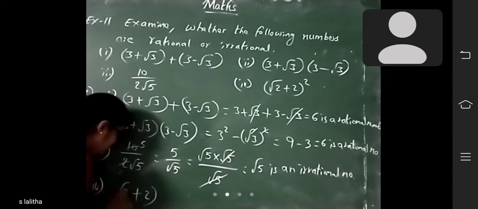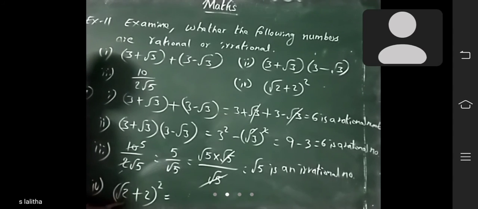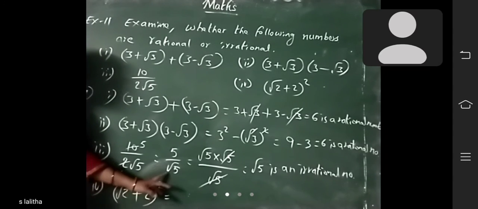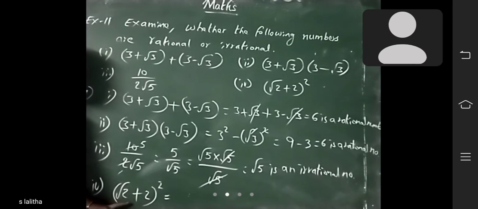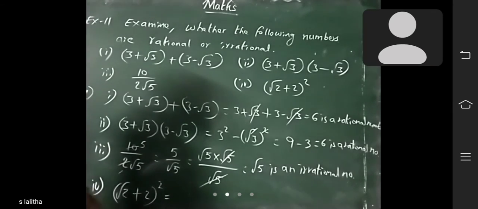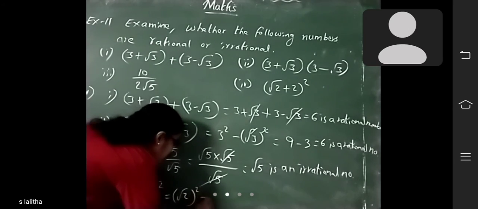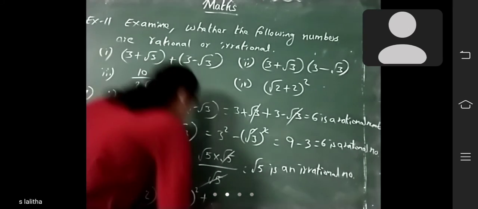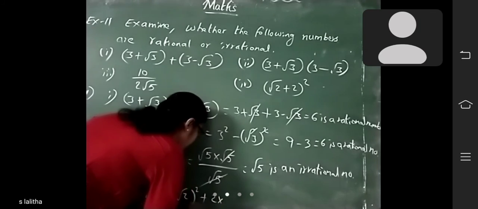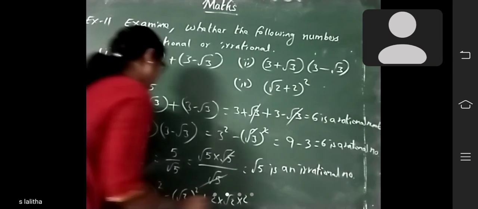And next, fourth one, square root of 2 plus 2 whole square. Now observe here, it is in the form of a plus b whole square. So what is the formula? A plus b whole square is a square plus b square plus 2ab. So a means root 2 whole square, plus 2ab, 2 into a means root 2 into b value how much? 2.